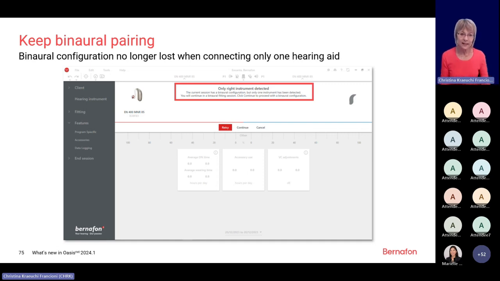So then it was necessary that your client had to come back to your shop because you had to connect both hearing instruments in order to program them again.